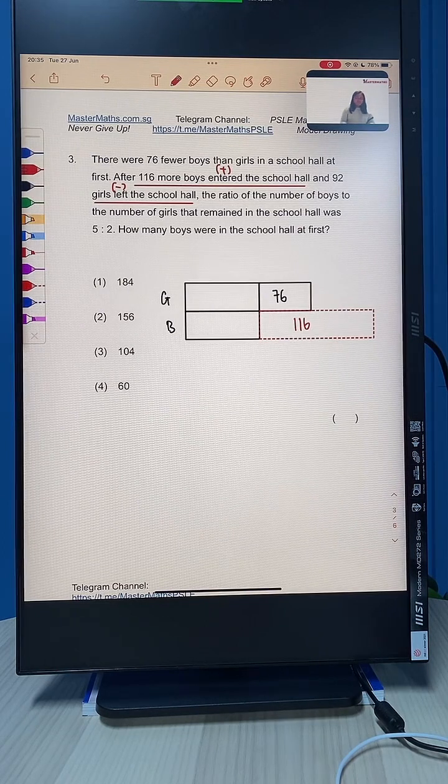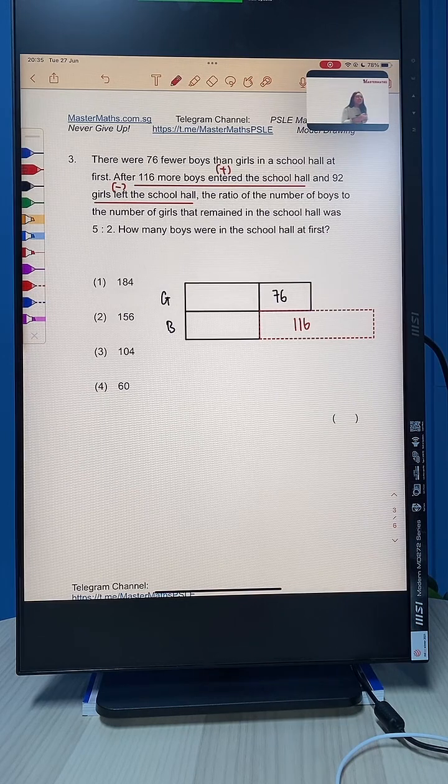Okay, so then they told you that 92 girls left the school hall. So if the girls left, what do you think we should do to the girls? Can you type it in the chat? Fazrin, you're right. Ras, you're right. If they left, we should subtract.